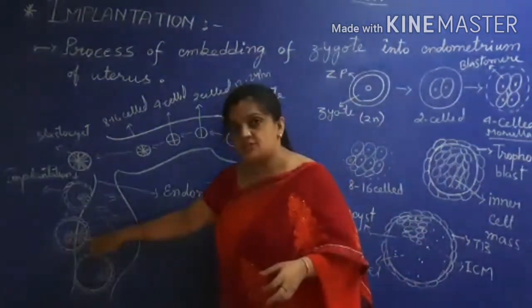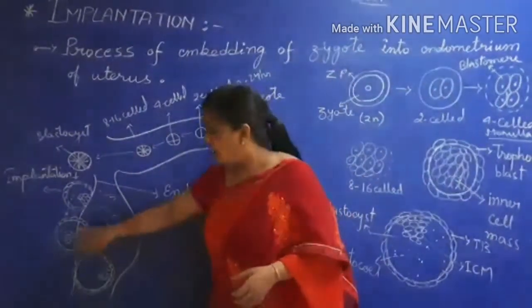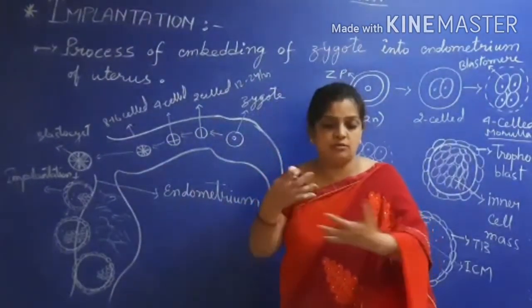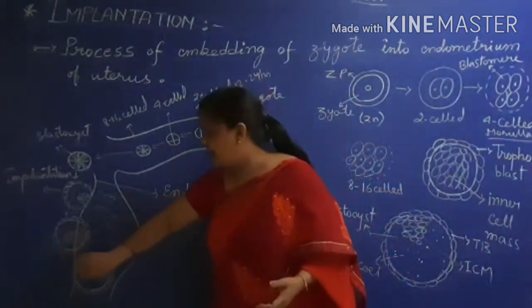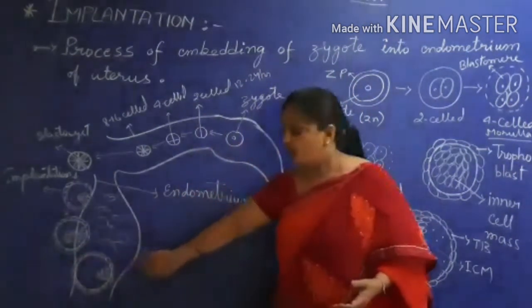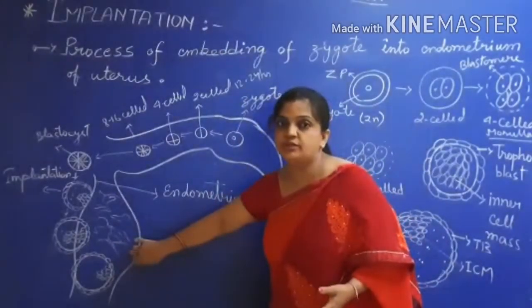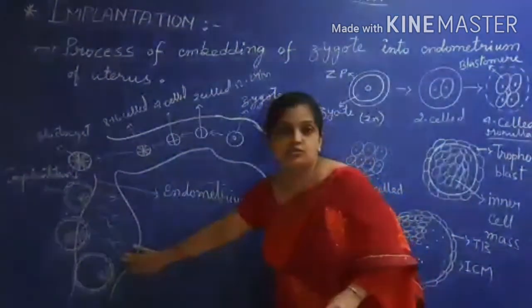So the maternal tissues are accepting the blastocyst tissues. Slowly, with cell divisions, both tissues get mixed up, and the complete blastocyst is embedded within the endometrium of the uterus, and the process of implantation is completed.